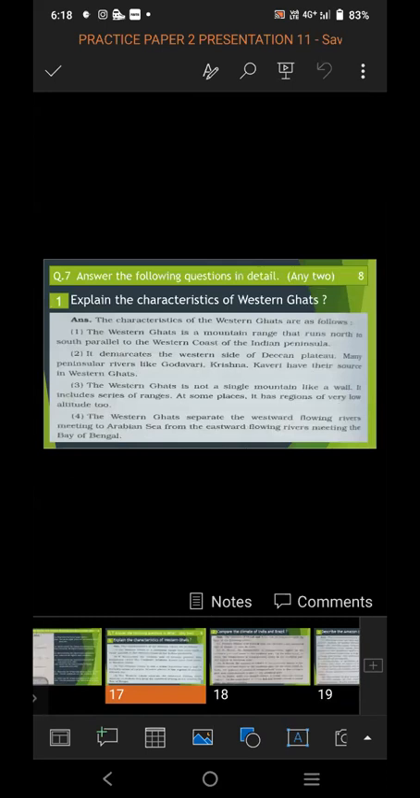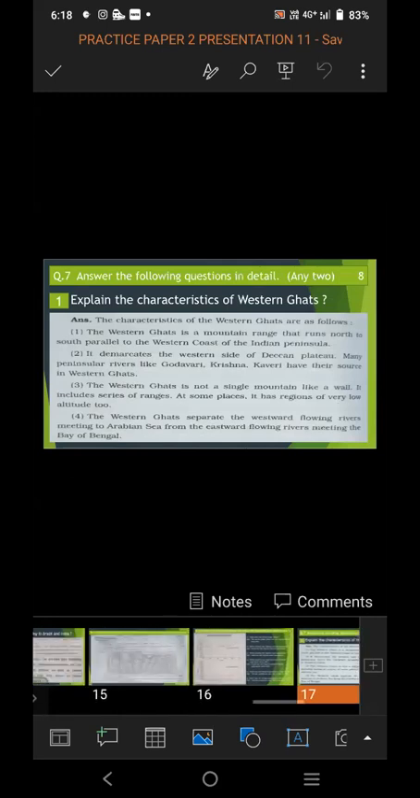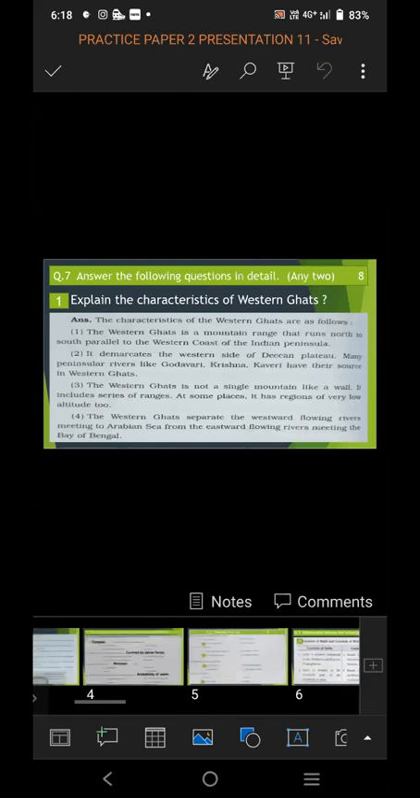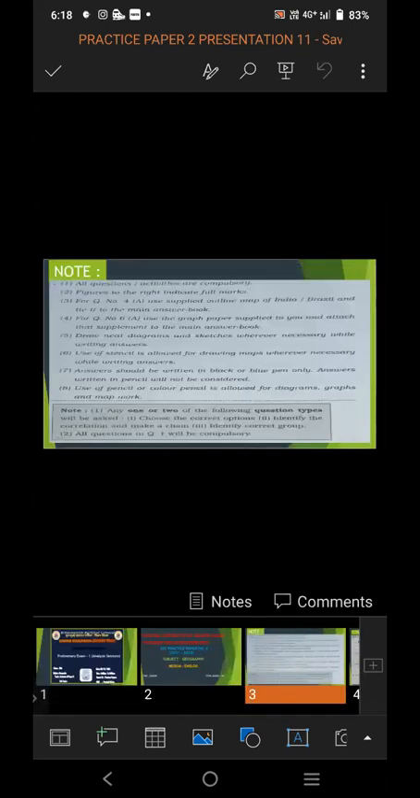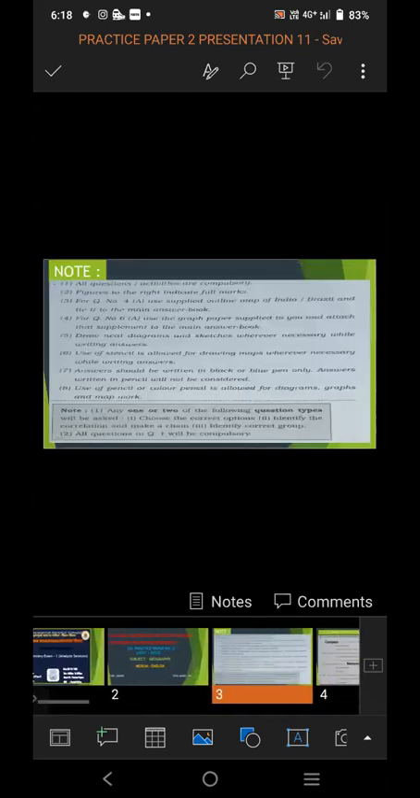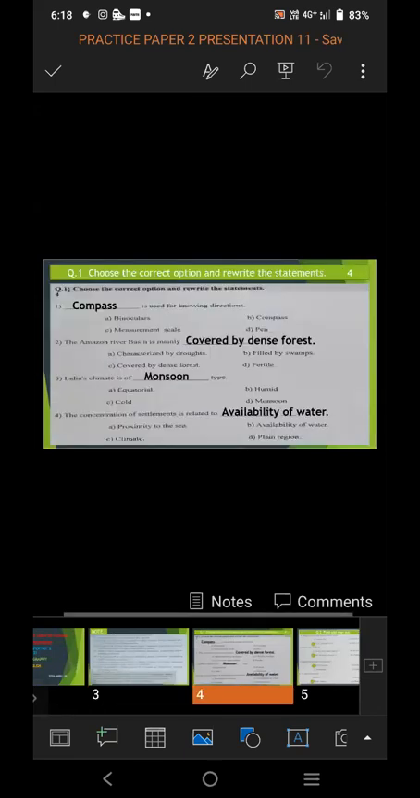Answer the following question in detail. Any two you have to write. Three are given, and from those three, you have to choose any two. One answer is for 4 marks and two answers are for 8 marks. So in this way, you have to attempt the geography paper.